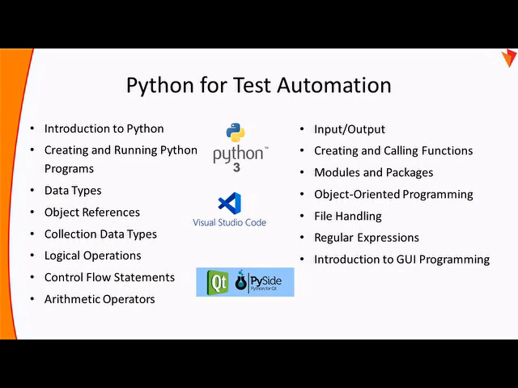Once we complete the basic Python course and the advanced topics, we'll also design a GUI, so that later, as the last part of this course, when you do a project under my guidance, you can develop a test framework all by yourself. For that, I'll be using PySide Qt, a tool where we can design the GUI pages easily. So that's the Python portion.